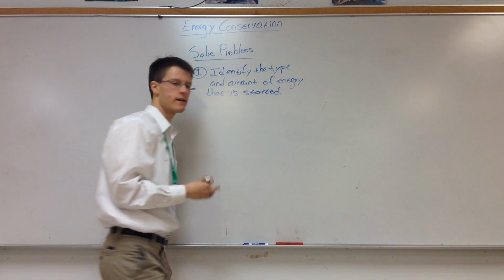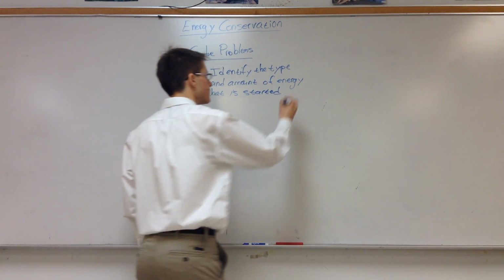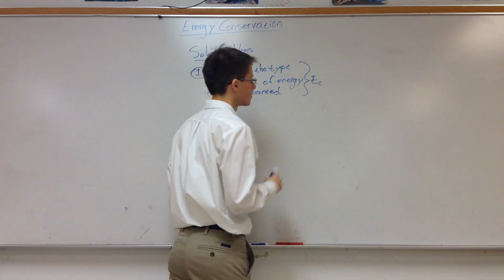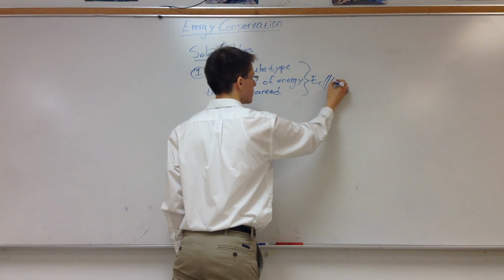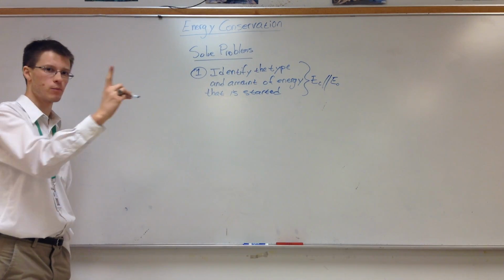And this could be any kind of energy. Kinetic, potential, elastic, we don't know. You have to look at the problem. And we call this E sub I, for E initial. If you want to call it E naught, that's fine too. Totally your call. That's step 1.